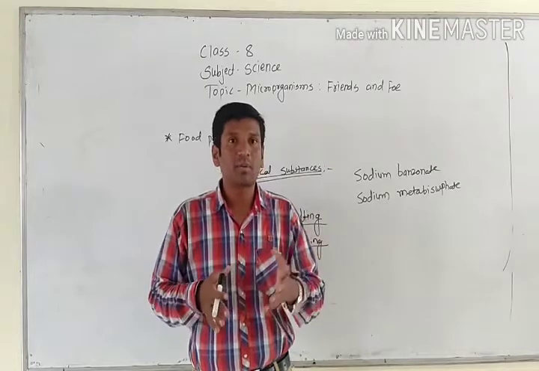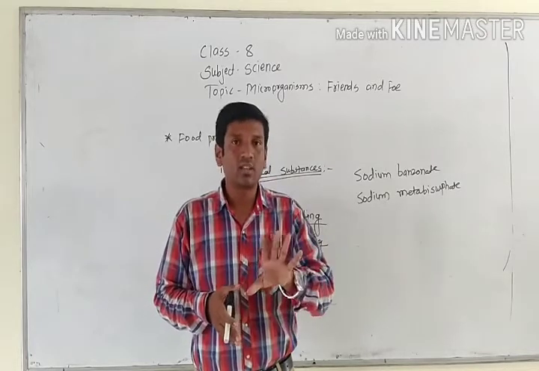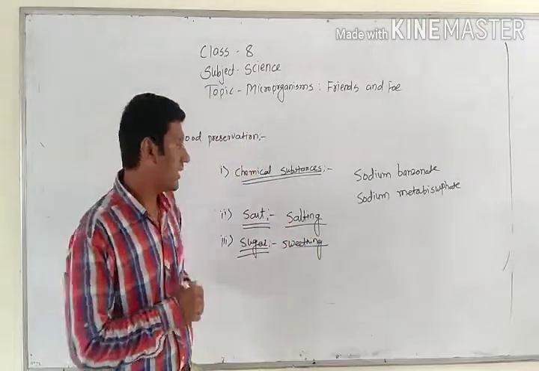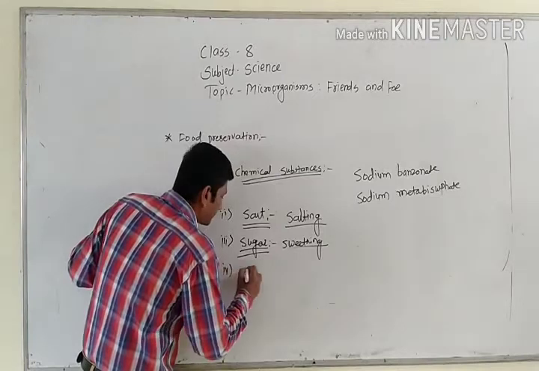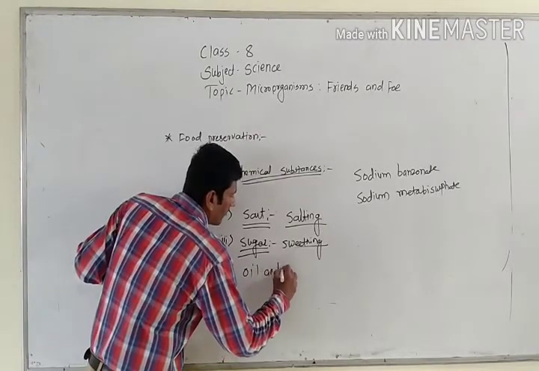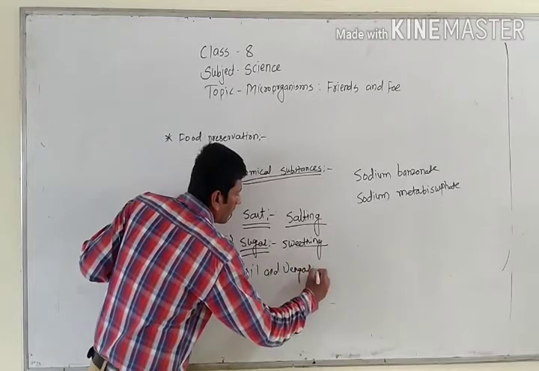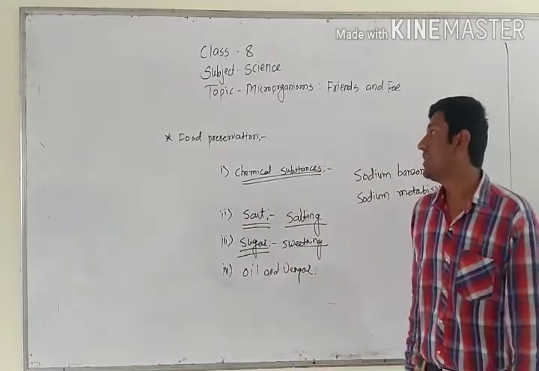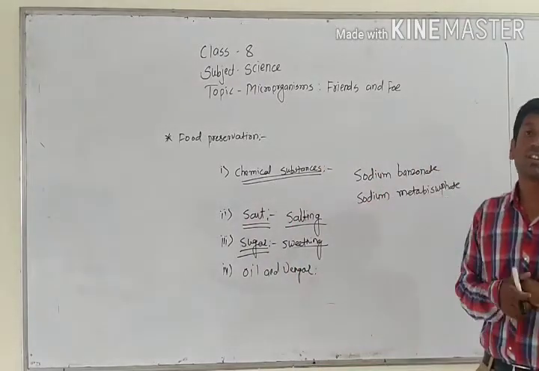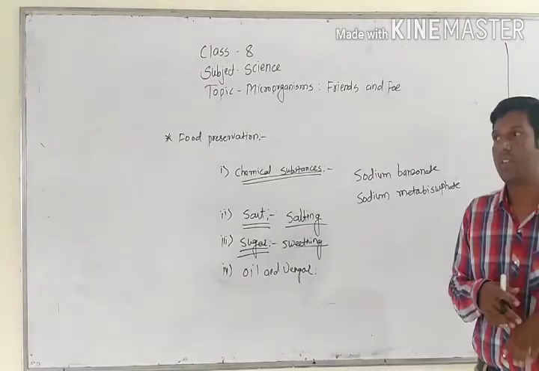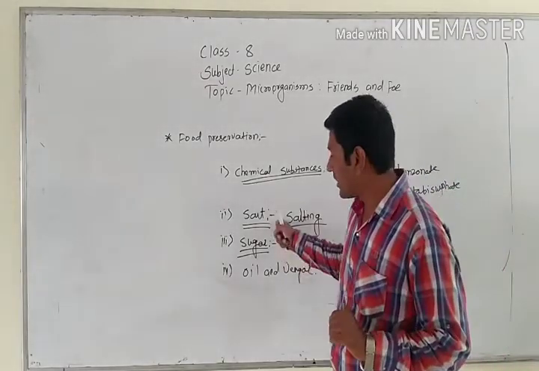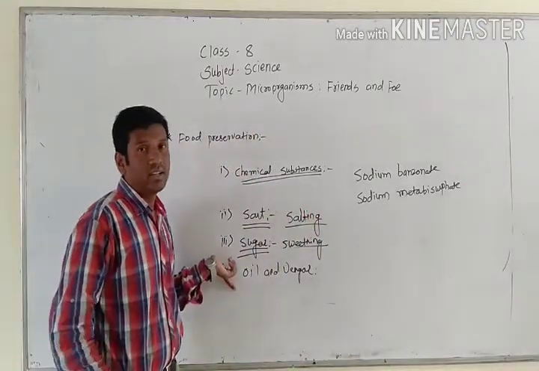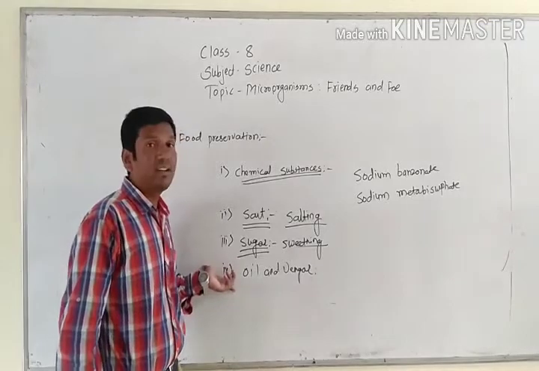You can see that once we have prepared the gulab jamun, in about 3-4 days we can eat it. So that is also an example of food preservation. Next, the fourth one, oil and vinegar. Both are considered preservatives. Oil and vinegar work in the same way as salt and sugar, in how they react with the microbes.